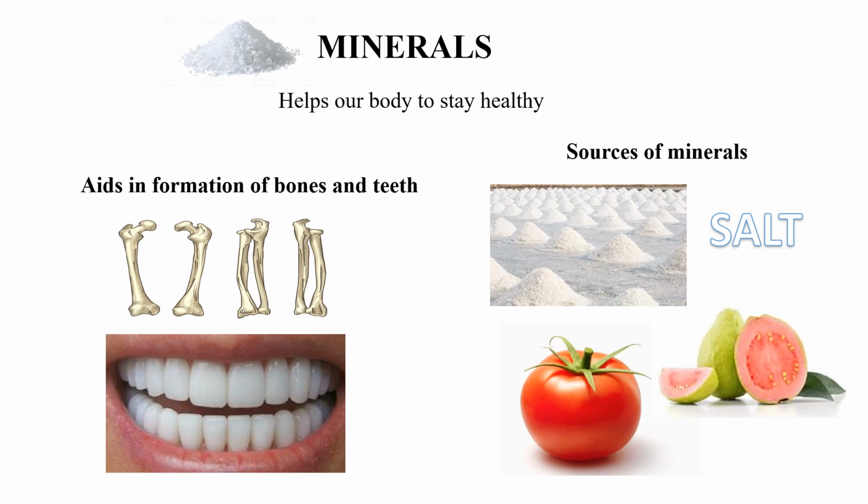If your bones and teeth have to be strong, what mineral do you have to have? You have to eat calcium. Where is calcium found? In milk and many other products, egg, etc. Some minerals are found in salt, tomato, guava. Guava is rich in potassium, a macro mineral, which is very good for your health. Salt contains sodium, which is a macro mineral. Even tomato contains magnesium, which is good for your health.